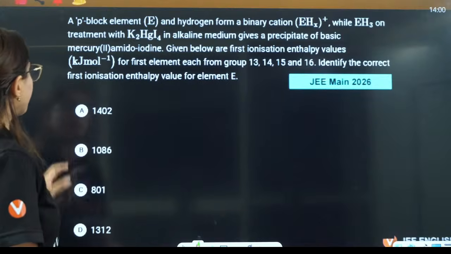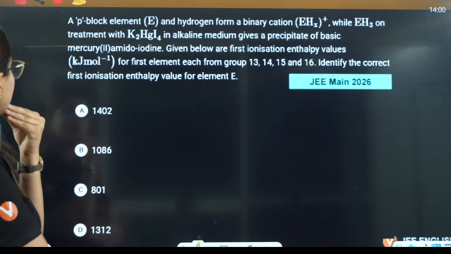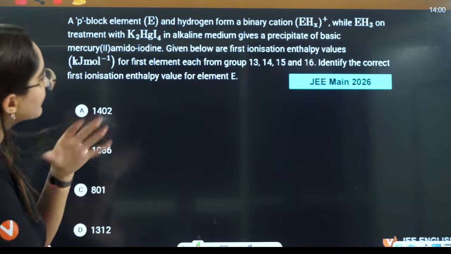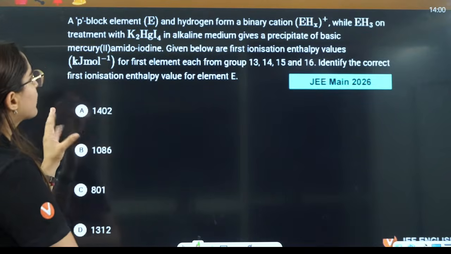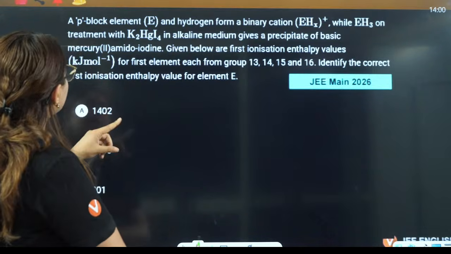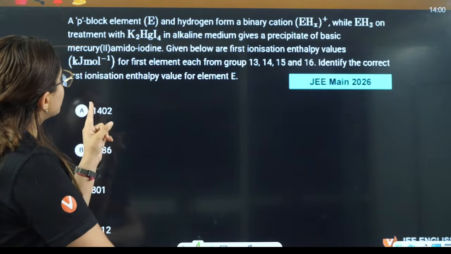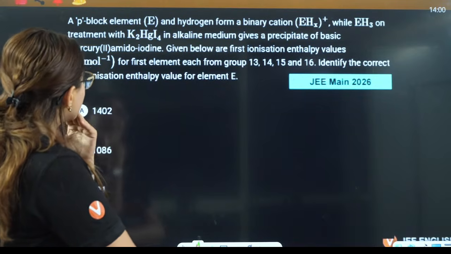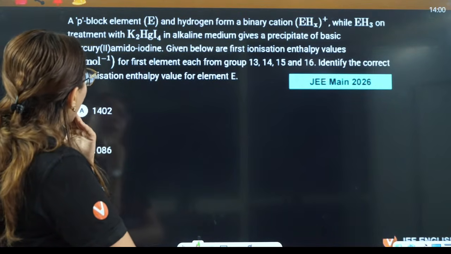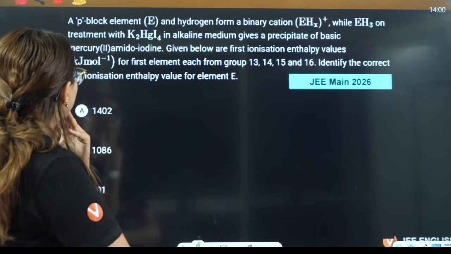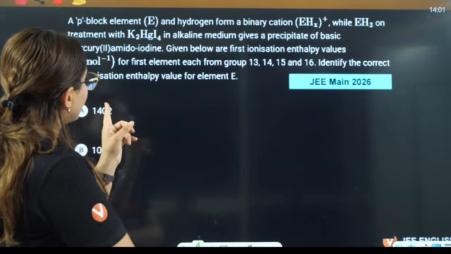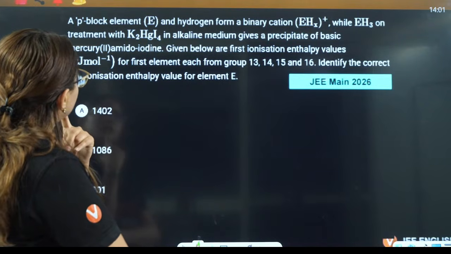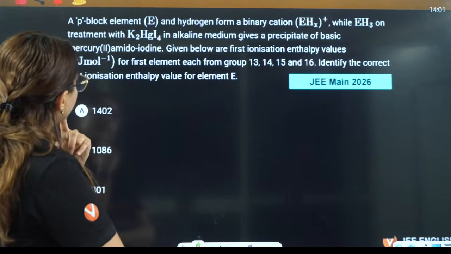In group 16, a p block element E and hydrogen form a binary cation, while EH3 on treatment with K2HgI4 in alkaline medium gives a precipitate of basic mercury amido iodide. Given below are first ionization enthalpy values for the first element from groups 13, 14 and so on. Identify the correct first ionization enthalpy value of E.